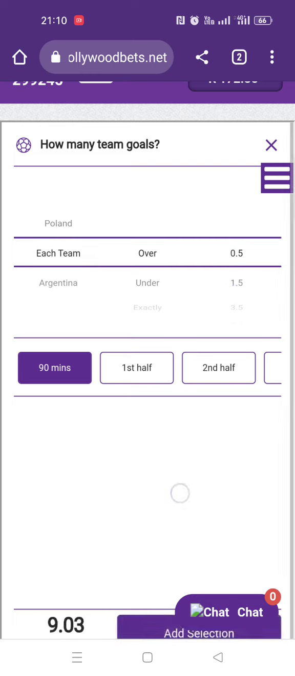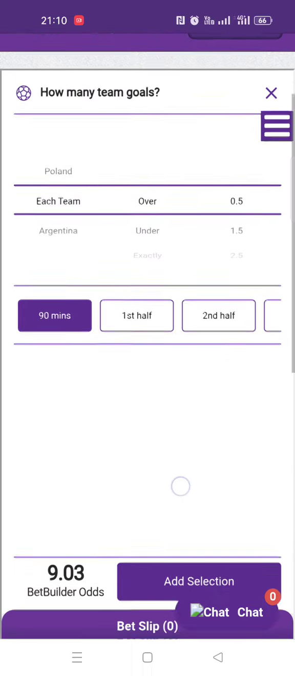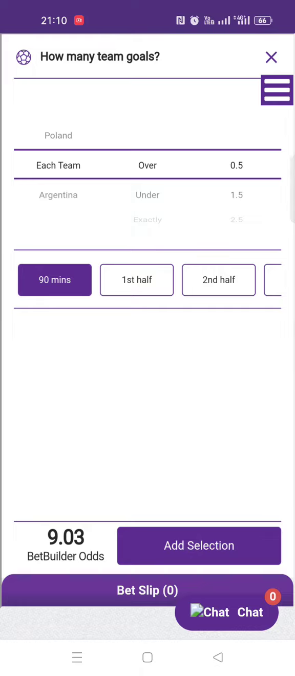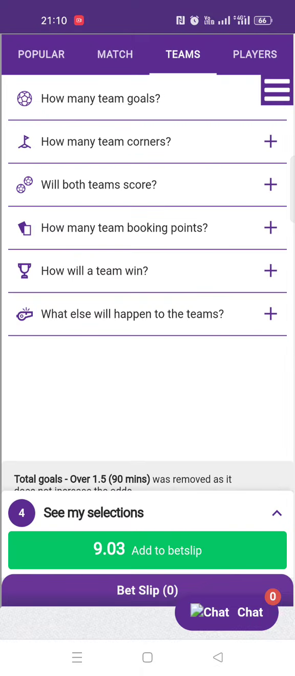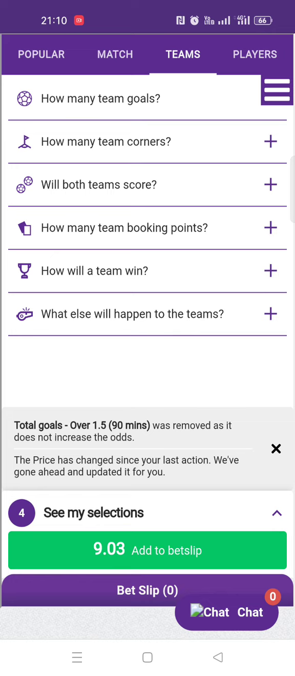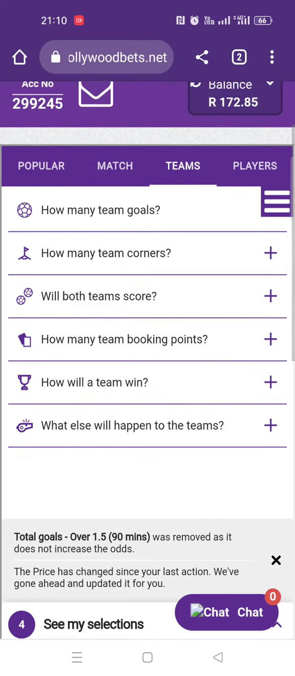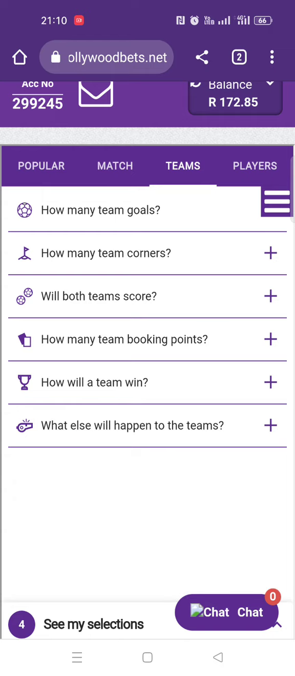I will say each team over 0.5. I believe that each team will score here. Each team will score here. There we go. All right. Now, let me see. Both teams to score.